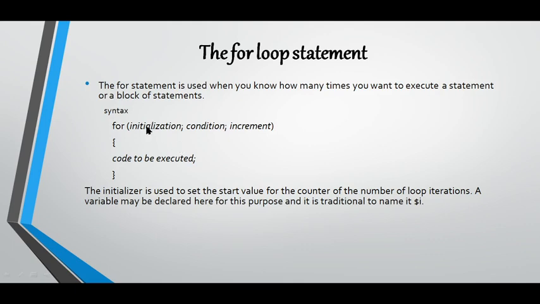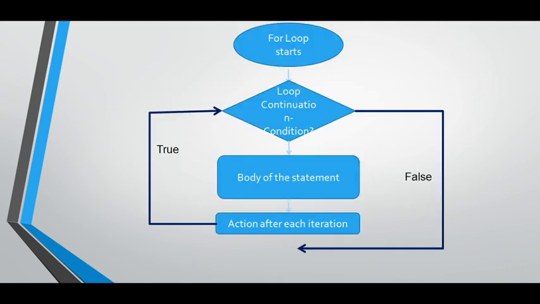First one is initialization. See here, this is initialization, which means we have to create a variable and initialize a value for the variable. Next one is condition. The user should give here how many times the loop should execute the code again and again. And next one is the increment value, 1 by 1 or 2 by 2 like that. That is the interval at which the code is executed, and you have to give it here.